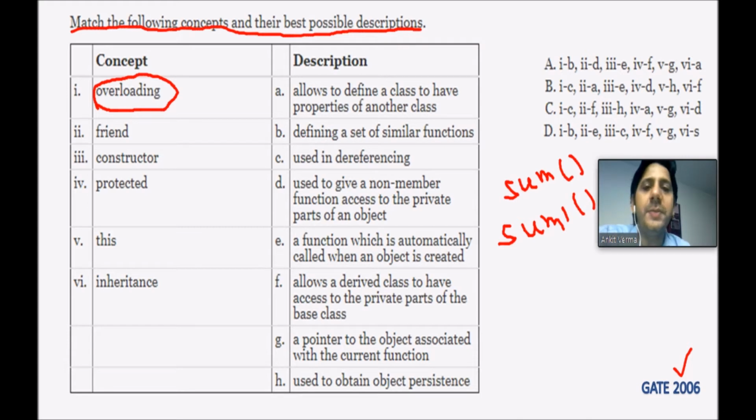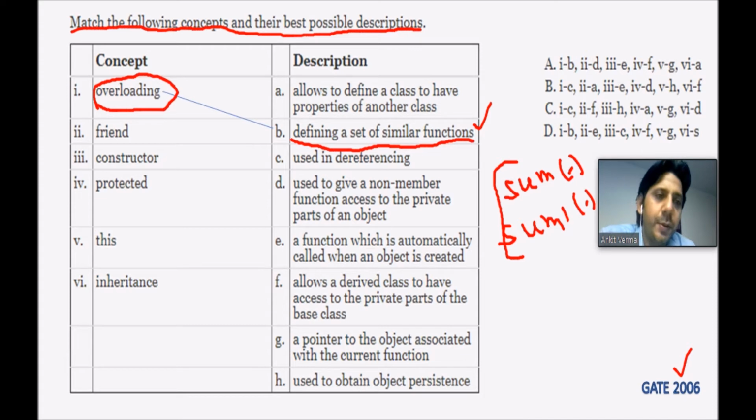I have to create sum1, sum2, sum3. But in C++, which is object-oriented programming like Java or maybe .NET or other languages, you can create the same name function, but the parameters should be different or the type should be different. So what is the best answer supporting overloading? B. Defining a set of similar functions. So they give the similar type of functions together.